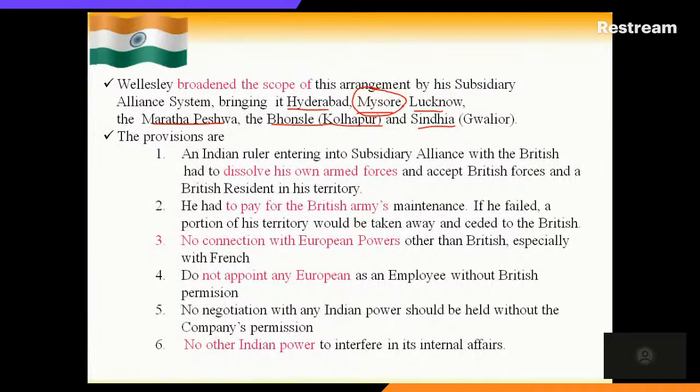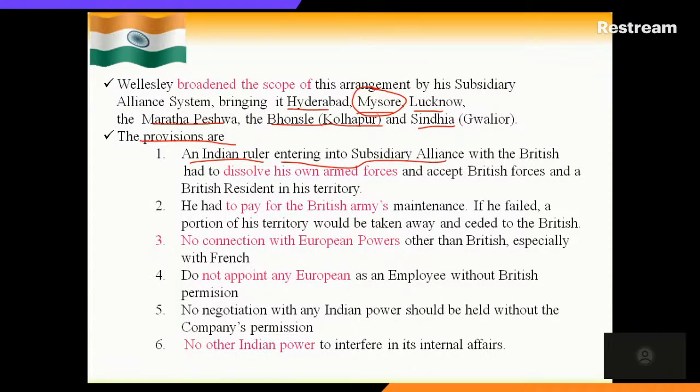subsidiary alliance system. So what are the provisions, or what exactly is the subsidiary alliance system? It is as follows. An Indian ruler, read carefully, an Indian ruler entering into a subsidiary alliance with the British, the first thing they have to do is dissolve their own armed forces. Once you have an agreement with the British under the subsidiary system, the first thing you should do is dissolve your own armed forces, then accept instead the British forces and a British resident in your territory.